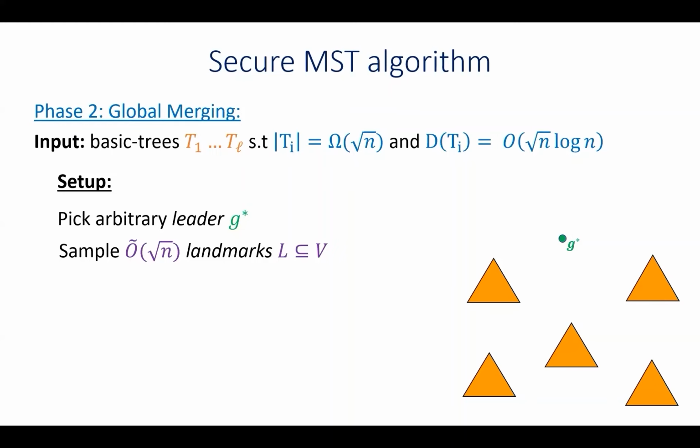Now, because the size of each basic tree that we computed in the previous phase is at least square root n, we get that with high probability, each one of these basic trees is going to contain at least one sampled landmark. As for security, because these vertices are chosen arbitrarily, their identity does not leak any information to the adversary, and we can just choose them in an unsecure manner.